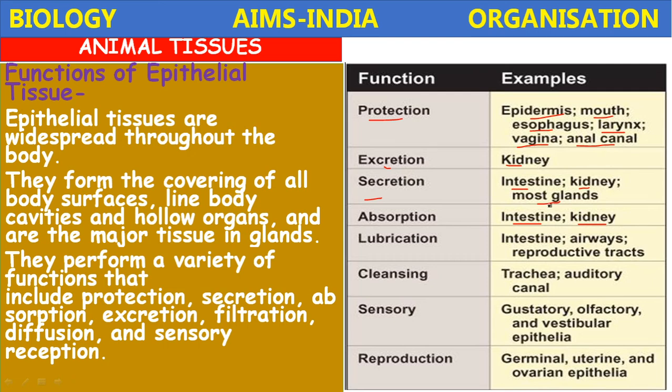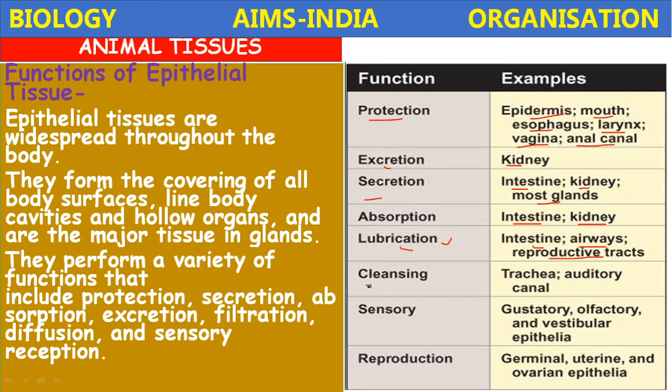Lubrication. Lubrication means adding mucus. The intestine, airways, which means trachea or windpipe, and the reproductive tracts are all lined by mucous glands. They contain epithelial tissue which secretes the mucus, which helps in lubrication. Smooth movement of food material in the intestine, smooth movement of air in the trachea, and smooth movement in the reproductive organs. These all need the lubrication.